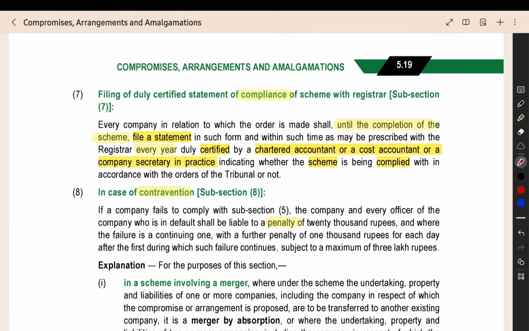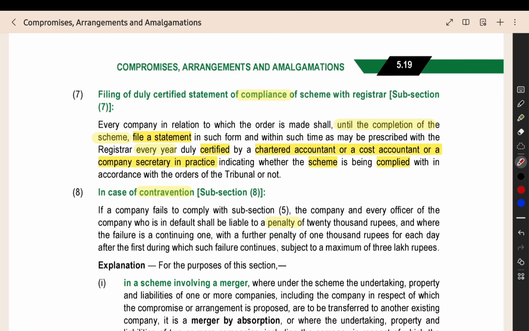It is a long process. It may take up to 1 year or 2 years, by which the entire process is completed. So during that 1 year or 2 years after the tribunal order, the period when you are implementing the scheme step by step, you have to file the statement of compliance. Periodically, you have to file with the registrar that we are complying with the scheme. Till now, this is the status of the scheme implementation.